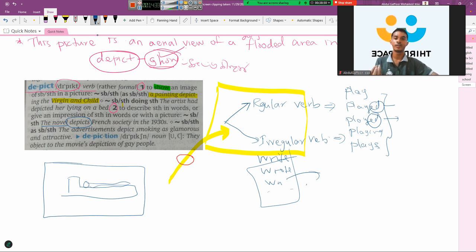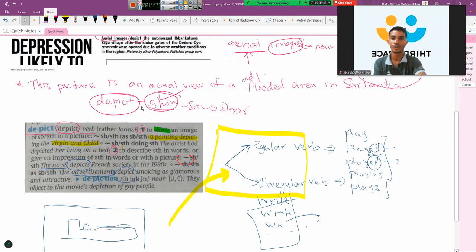So then only the people will buy cigarettes, right? So here this is just a use case, the advertisements depict, right? So again what we have to consider is the advertisements. Since this is a plural subject, we have used this depict, the plural form of the verb, right? So that's all. Now I hope you have understood the meaning of this word depict.